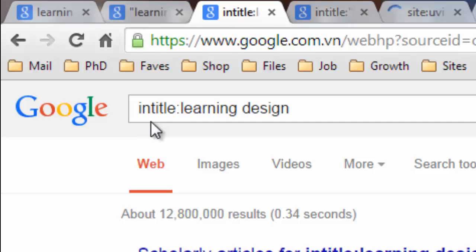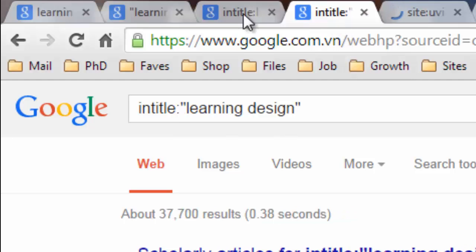Next, we're going to use the term intitle with a colon before a term to further restrict the search results to only those pages that have the desired search terms in the title of the web pages. We do this by writing intitle: next to our term, being careful not to add any spaces. Here, I've searched for intitle:learning plus the word design. In this example, the search returns pages with the word learning in the title and the word design somewhere in the document.